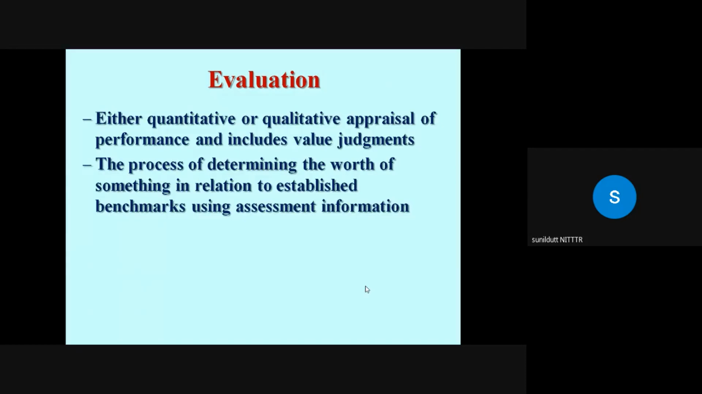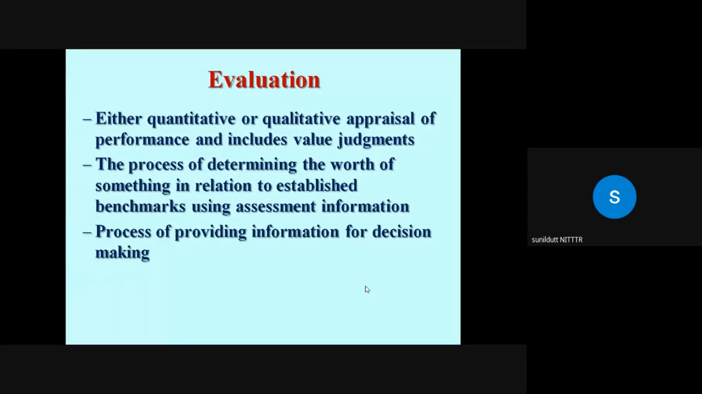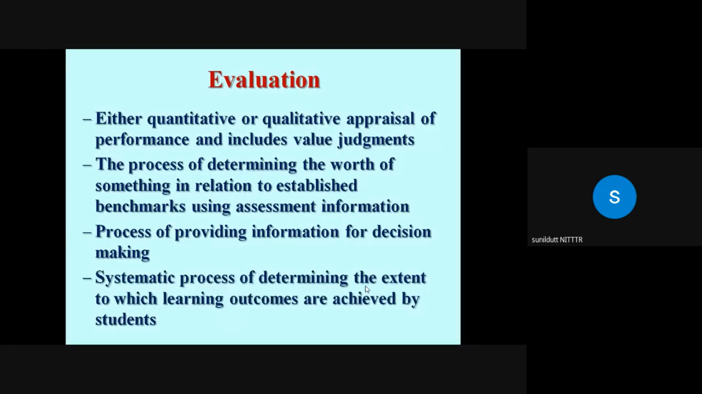For example, Ramesh's most recent mathematics score was 95% correct. Therefore, he is making good progress in mathematics. Okay, this is the value judgment. So it is the process of providing information for decision making, and it is a systematic process of determining the extent to which the learning outcomes are achieved by the students.